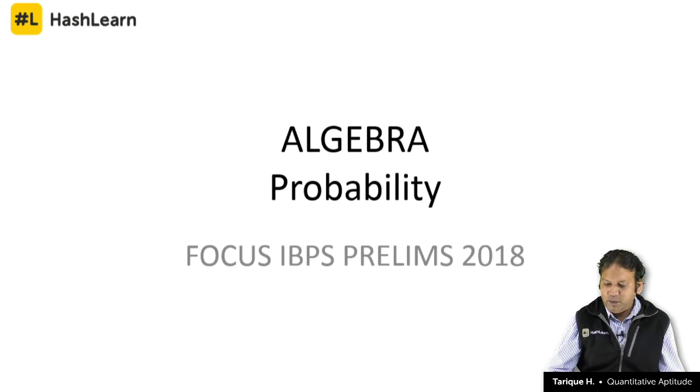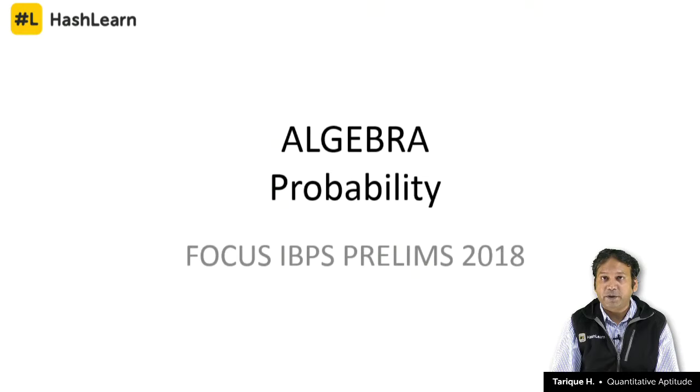So probability again, when we look at the importance from the banking exam point of view, from the last 3 years we are not seeing questions from probability, but before that every paper had at least 2 to 3 questions from probability topic. So we say that we should be prepared for all the topics. You never know when the topic can come back in the exam.